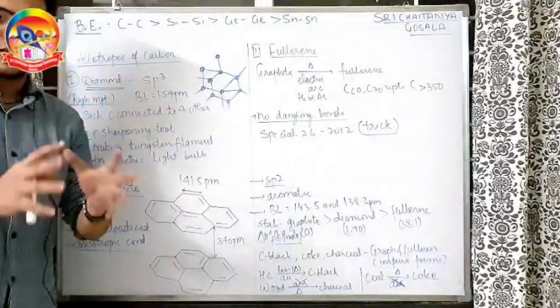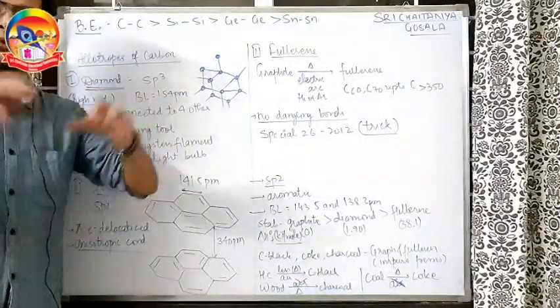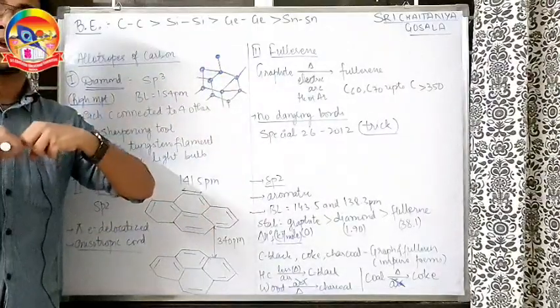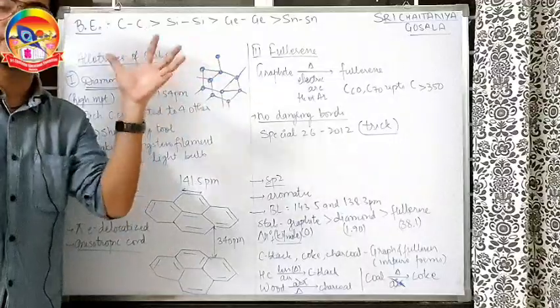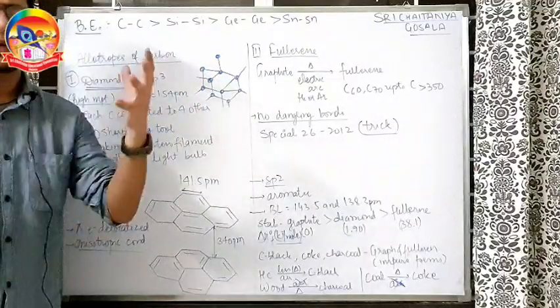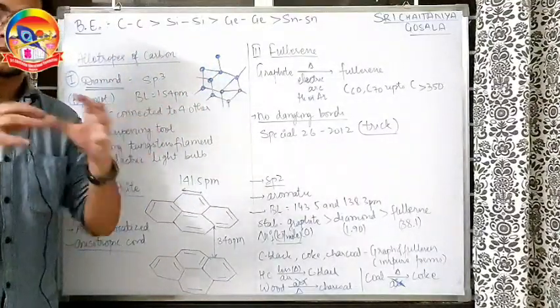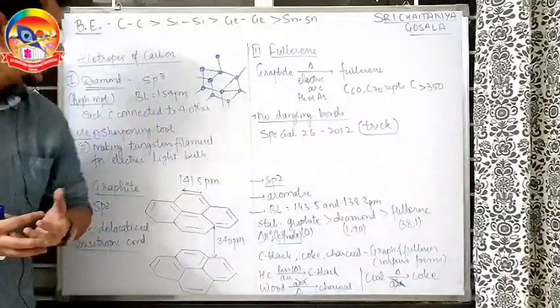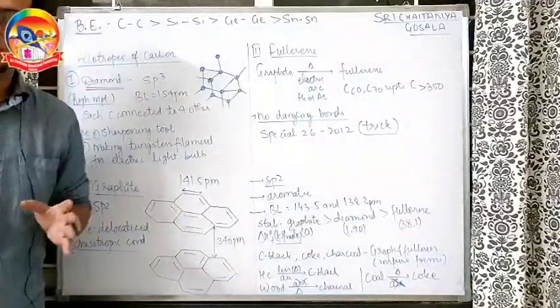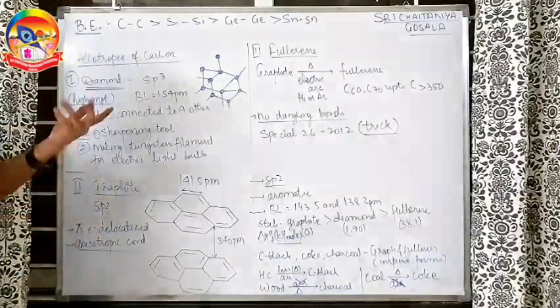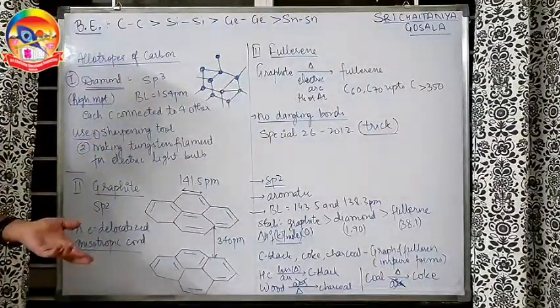Why? Imagine each person is holding the hands of 4 other people, who are holding the hands of 4 other people, who are holding the hands of 4 other people, we get a huge network-like structure. So it becomes almost impossible to melt such a big network-like structure, and hence the melting point is very high. Hence diamond is one of the hardest known substances on earth. As a result, it is used for sharpening tools also.